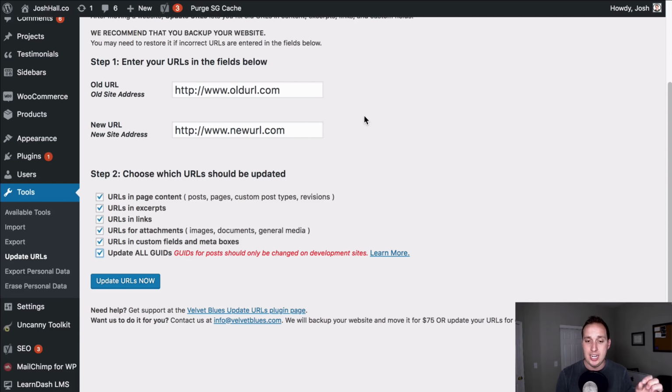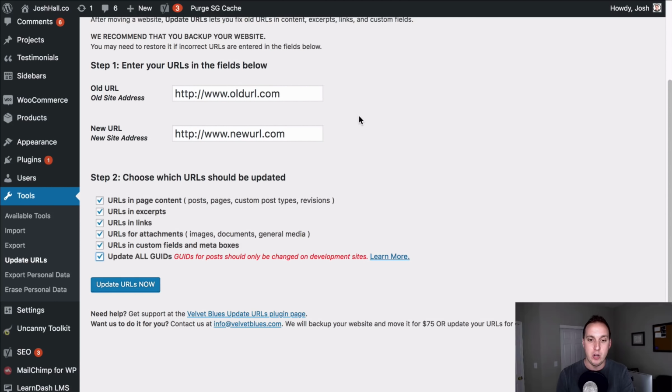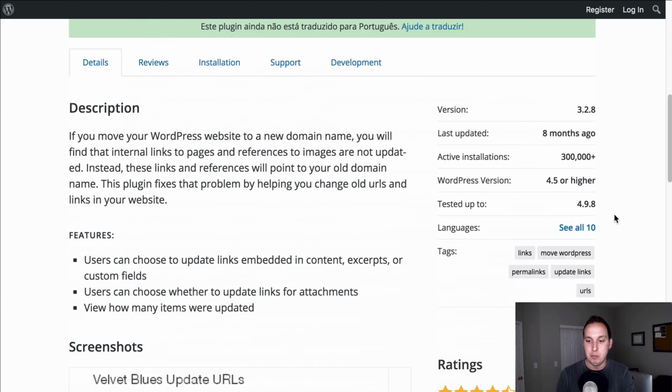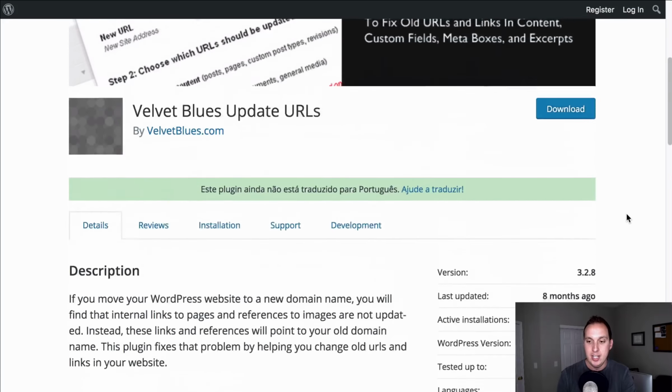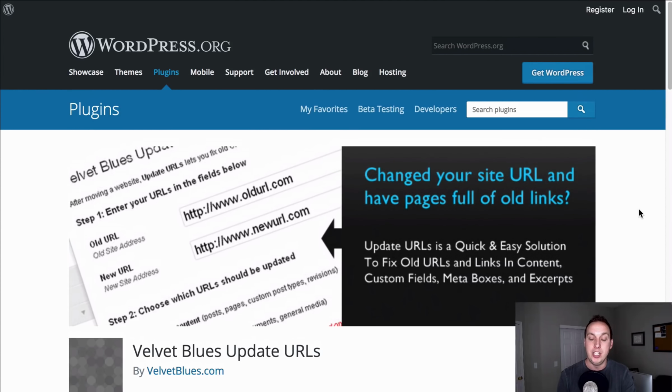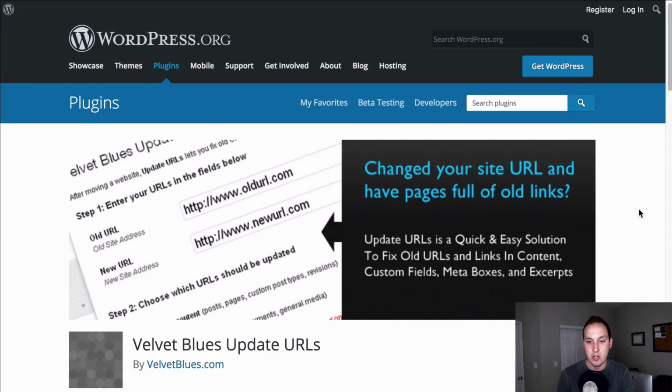And again, this is ideal for when you migrate a WordPress site from one domain to another, and it's also really good if you're installing a security certificate and you want to make sure you don't have any errors or any broken links. Super handy. This plugin is extremely highly rated. It will definitely help you out if you need to change your image paths or URLs for sure.